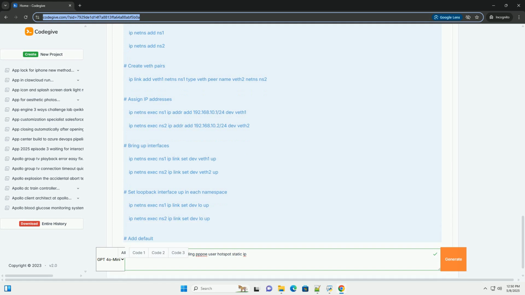Static IP configuration. 7.1 Manually assigning IP addresses. 7.2 Configuring network interfaces. 7.3 Routing and default gateway. 7.4 Code example, network interface configuration. 8. Security considerations, firewall, IDS/IPS. 9. Putting it all together, a practical scenario. 10. Troubleshooting. 11. Conclusion.